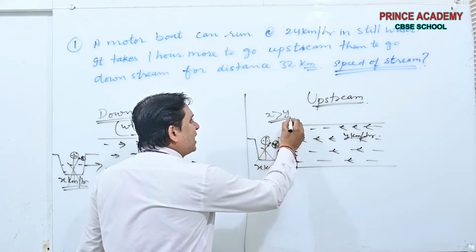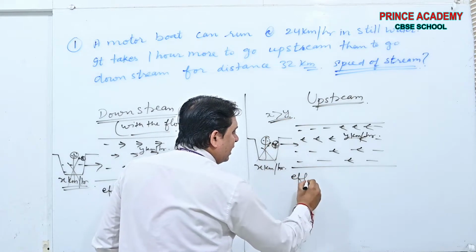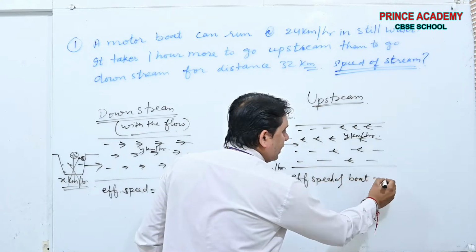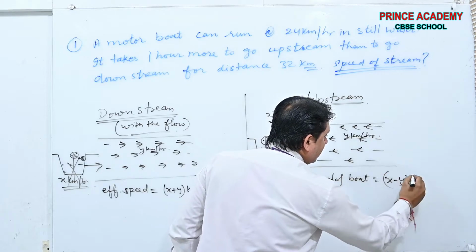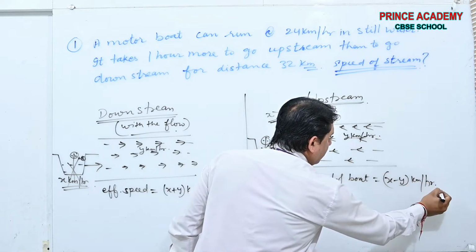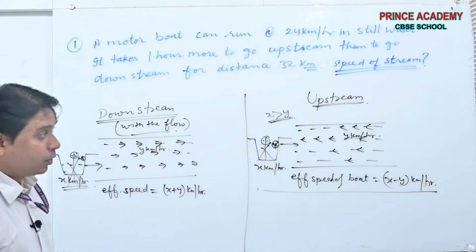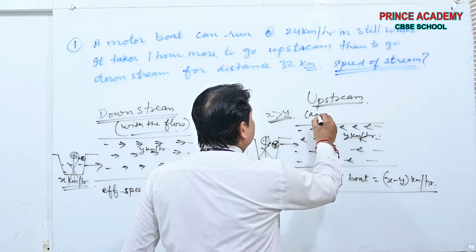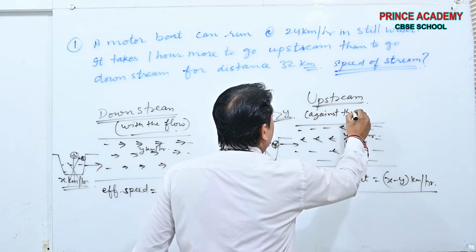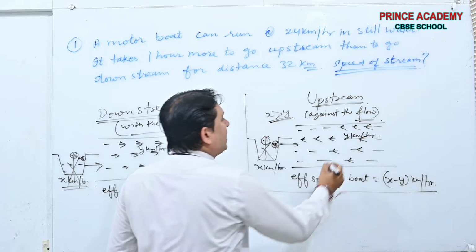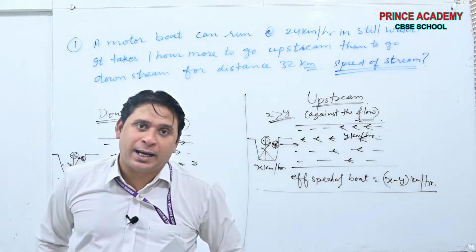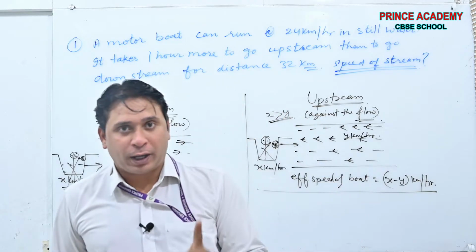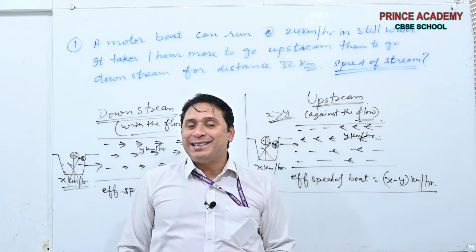Here, if x is greater than y, in that case the effective speed of the boat will be x minus y kilometers per hour. Got it, beta? See, this is with the flow, this is against the flow. This was the concept of upstream and downstream cases. Do not panic at any point. Every question is very simple.